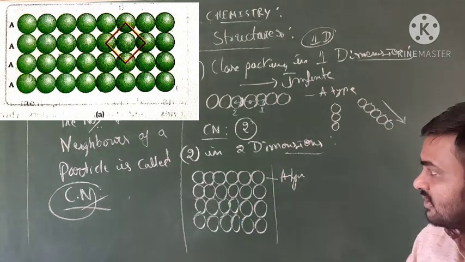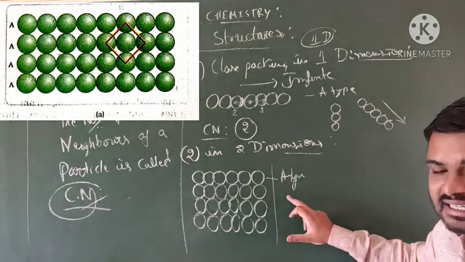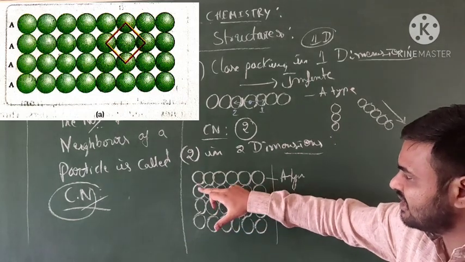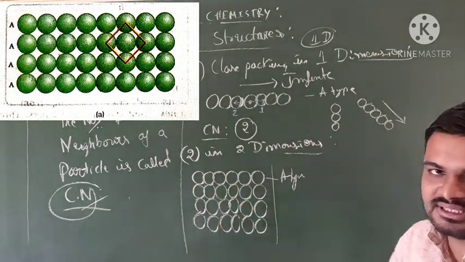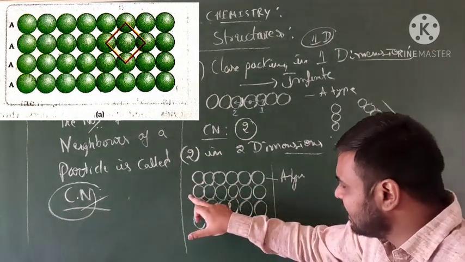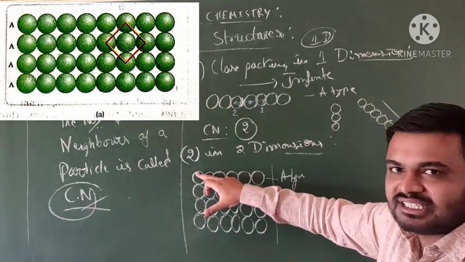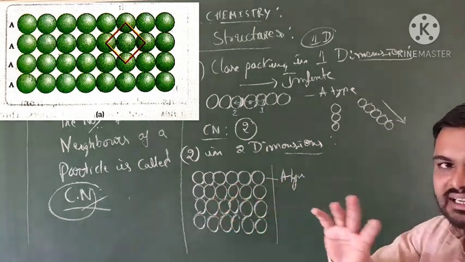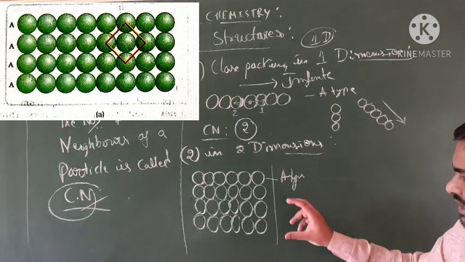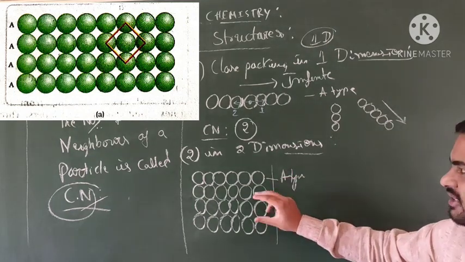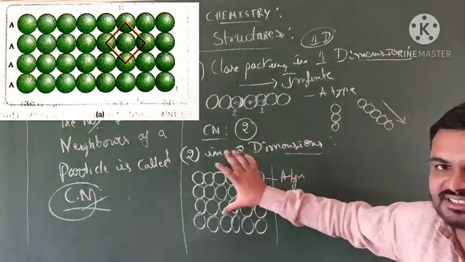The second row, which we call the second layer, is in contact with the first row, the first layer, in the same contact. That means the second row is completely in contact with the first row. It looks like when you go into a bakery or sweet shop and see sweets arranged in a square shape.